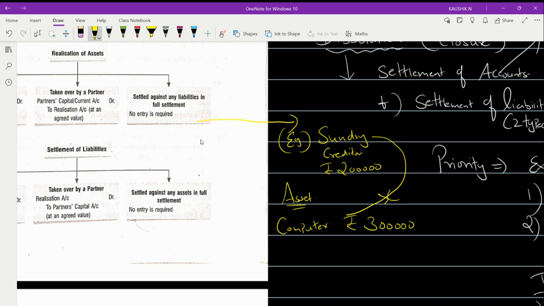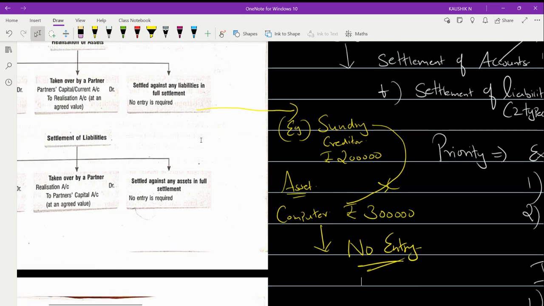He need not value your computer at 3 lakh itself. He may value it at a lesser price, or if possible he can value it at 3 lakh also. It depends upon him. If any such asset has gone as a settlement against your liability, then in that case you have to pass no entry. So in that case, no entry will be passed.